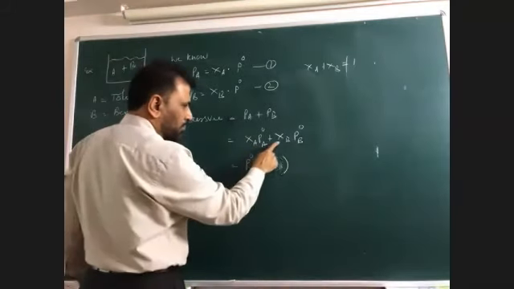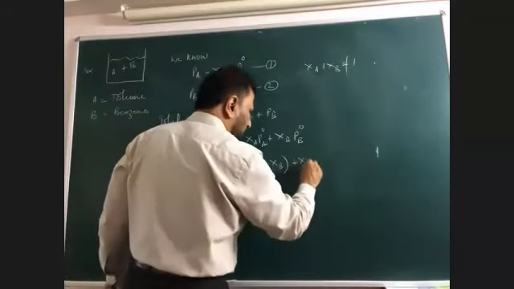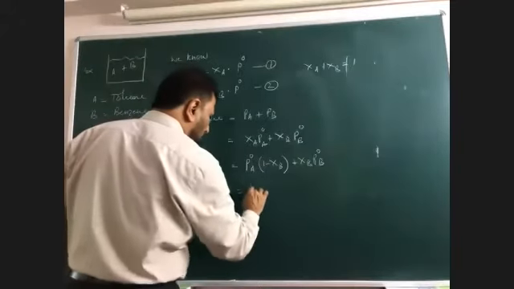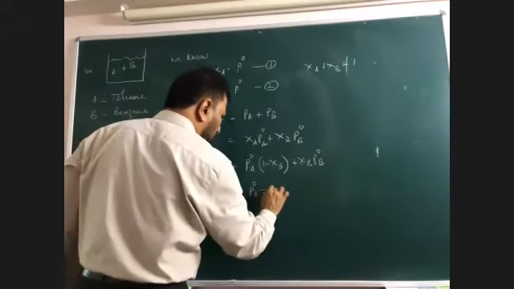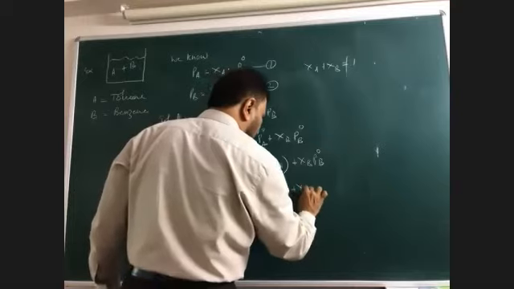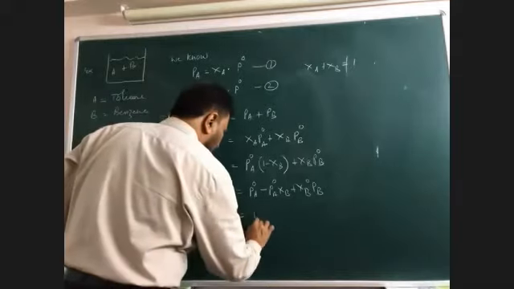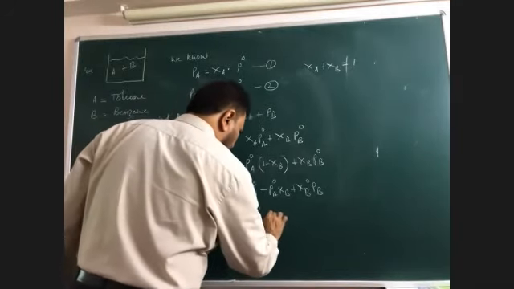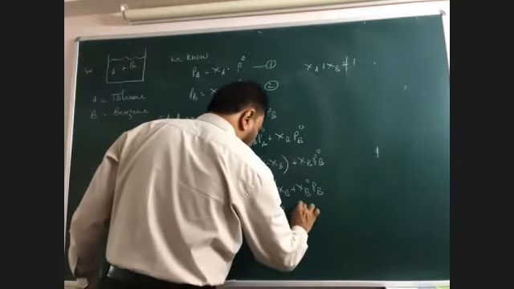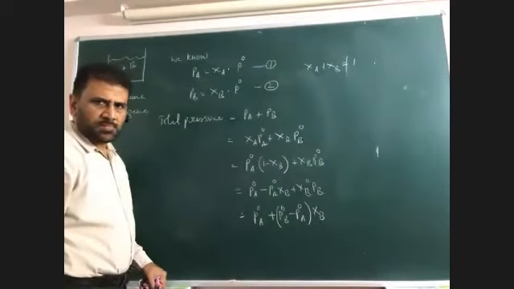So XA P naught A plus XB P naught B can be written as P naught A into 1 minus XB plus XB into P naught B. Now, taking common: P naught A minus P naught A XB plus XB P naught B, right? So here P naught A plus, taking common XB, P naught B minus P naught A into XB. This is the mathematical relation.